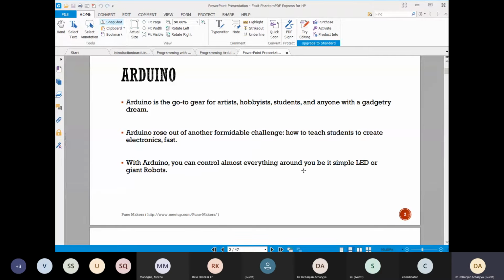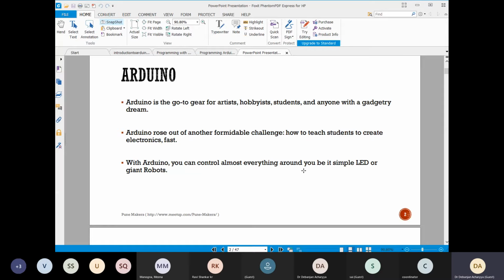In addition, this kind of board gives you versatile application opportunities, because by writing a simple C program, you can implement different kinds of IoT applications.